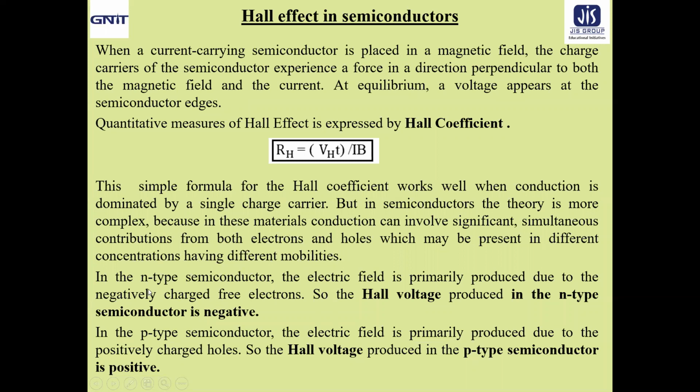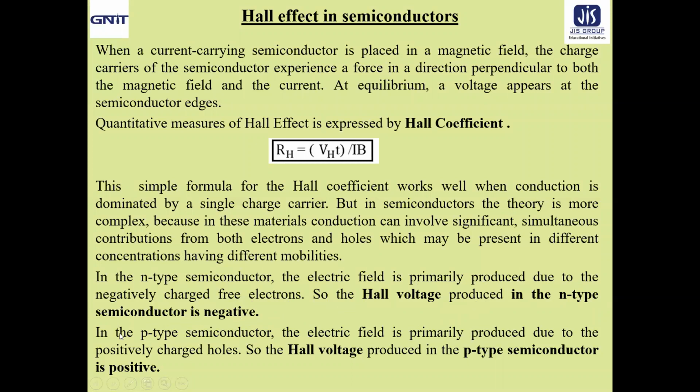Now, in case of N-type semiconductor, we all know the majority carriers are the electrons. So the electric field is primarily produced here due to the negatively charged free electrons. That means the Hall voltage and the Hall field are primarily produced due to the negatively charged free electrons, which are the majority carrier. So the Hall voltage produced in N-type semiconductor is negative.